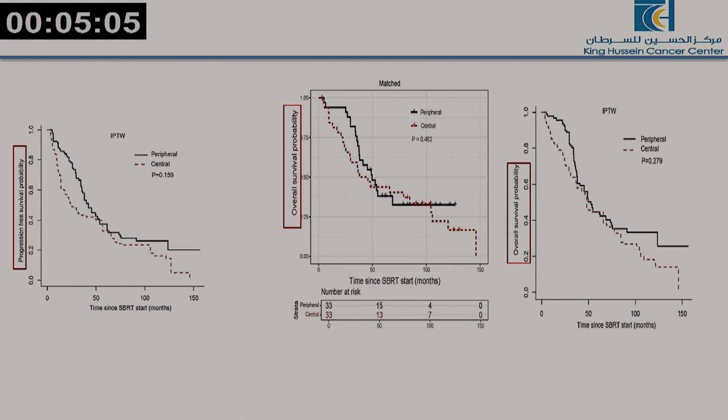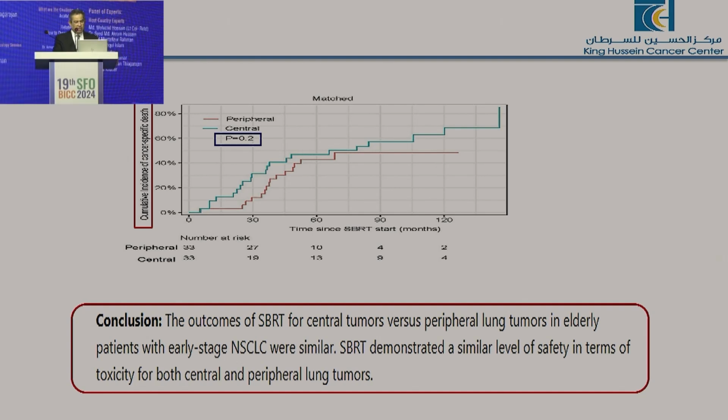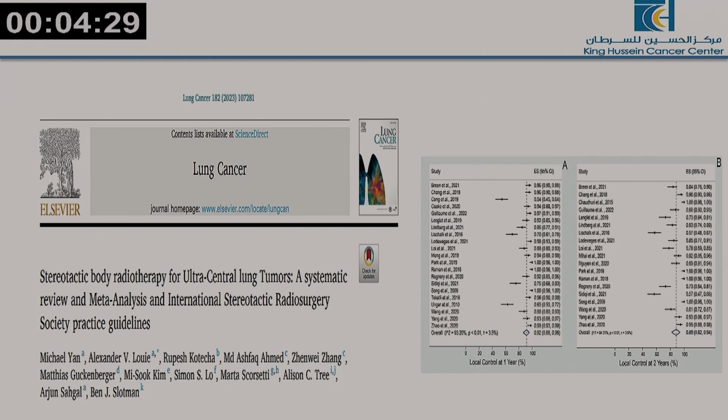This is, in my opinion, really an argument for radiotherapy to be considered in these patients. You can see that statistically there was no difference between the previously published fit patients and elderly patients. So irrespective of age, SBRT can still be used for central and ultracentral lesions. The conclusion from this study was that the outcome for central versus peripheral lesions in elderly patients was similar, with a similar level of safety in both. So this is an answer to the question of whether you can use SBRT in elderly patients or not.